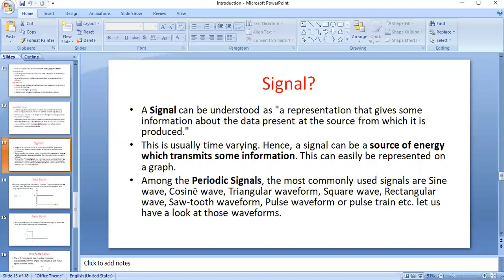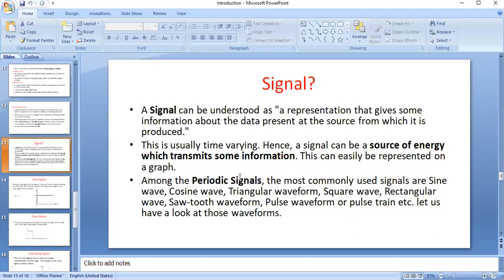A signal is nothing but something that carries some information. If we are giving input to the circuit, it is in the form of a signal. The signal is produced from a source, and that signal is given as input to the circuit. For example, if it is an analog circuit, the signal is a time varying signal. The signal is generated from a signal source, which carries some information.